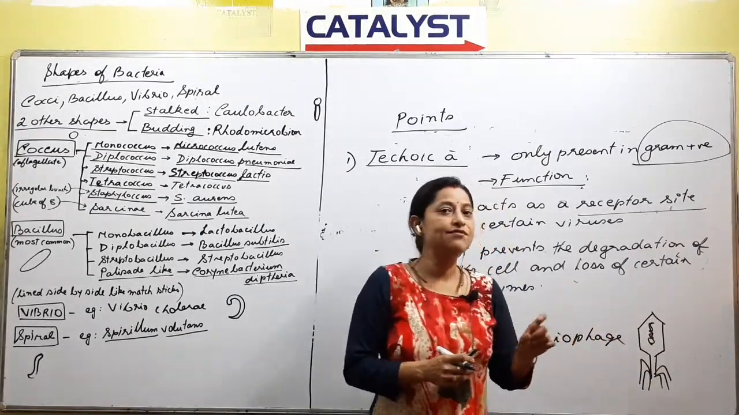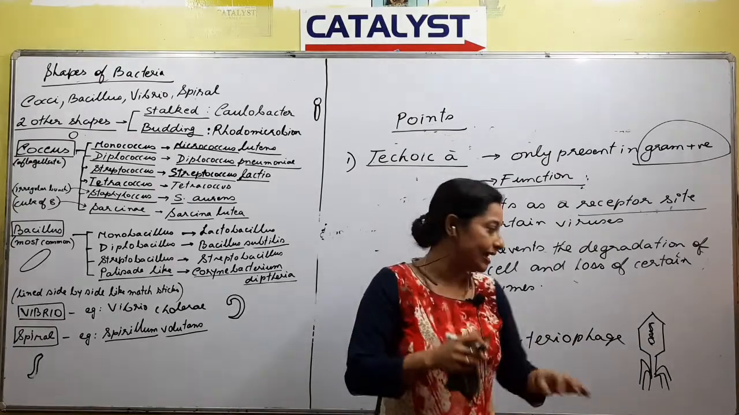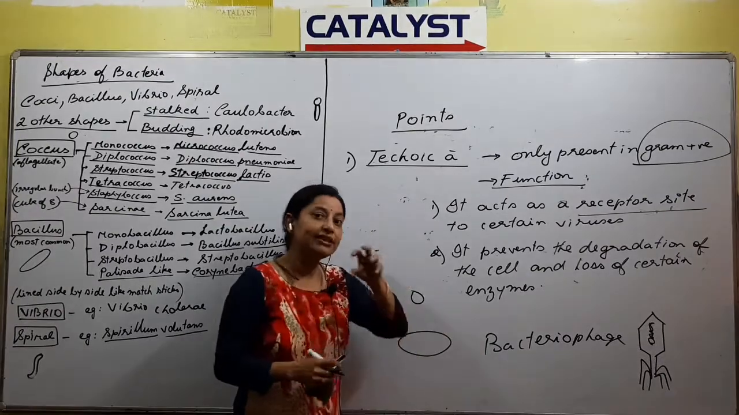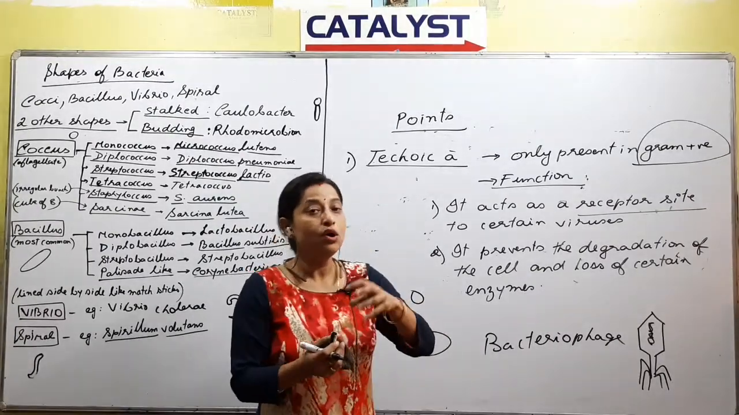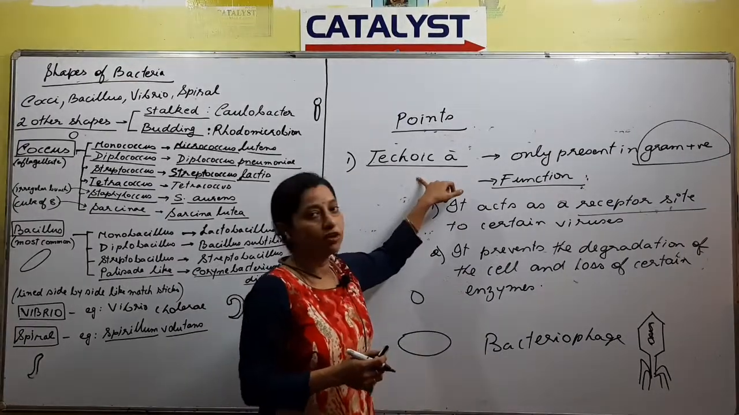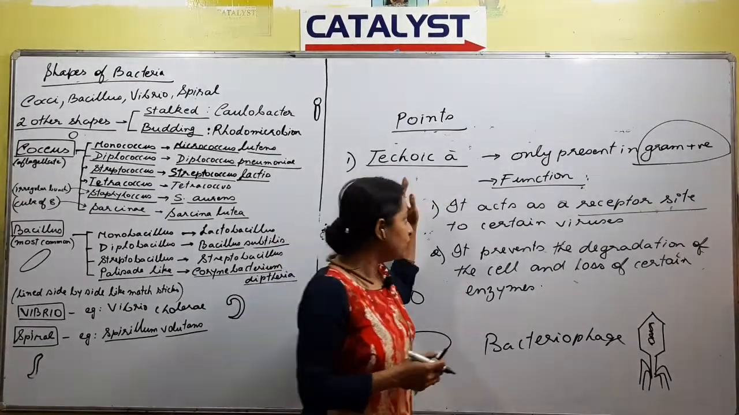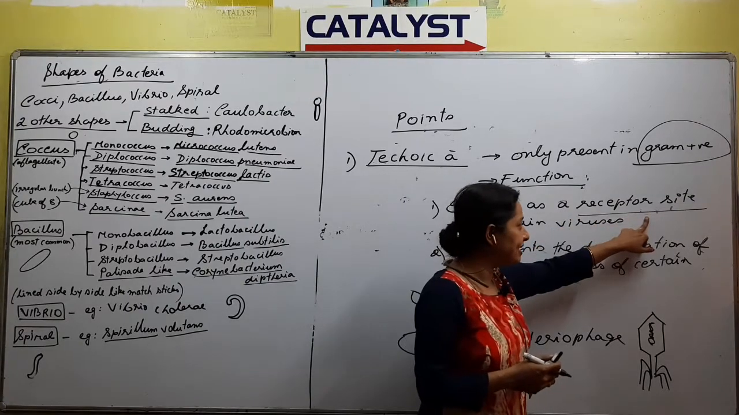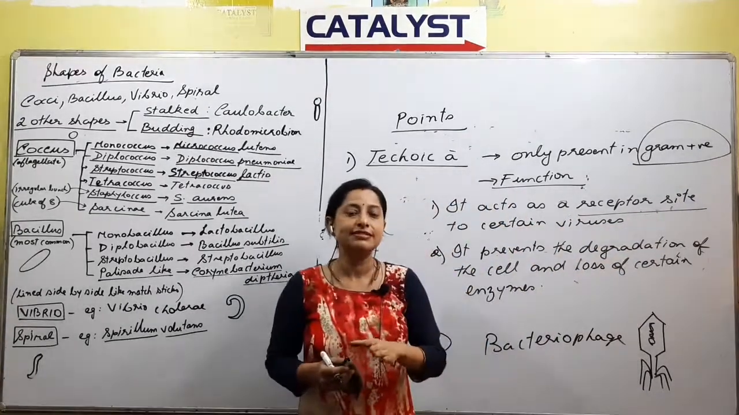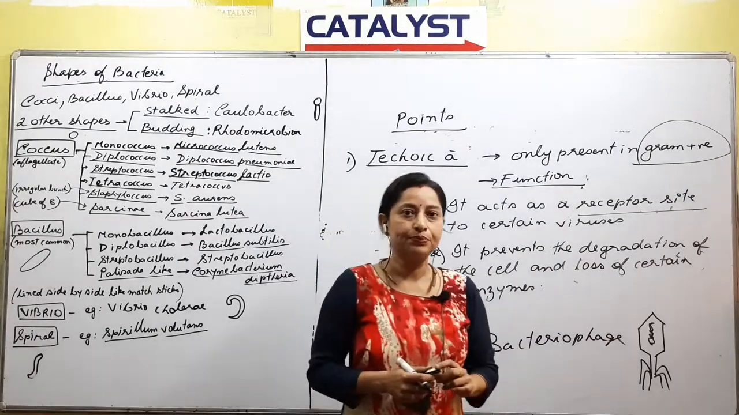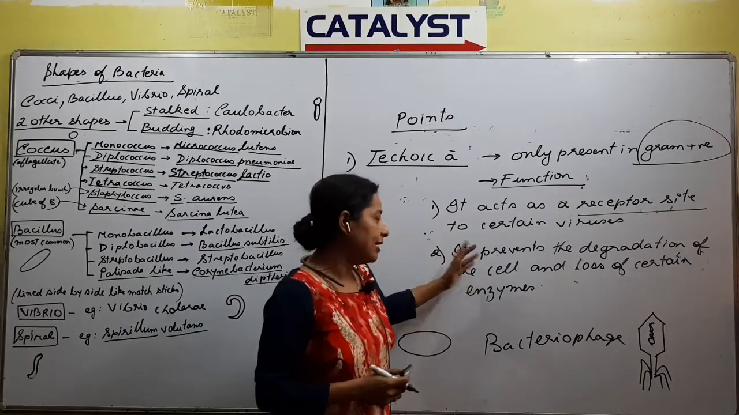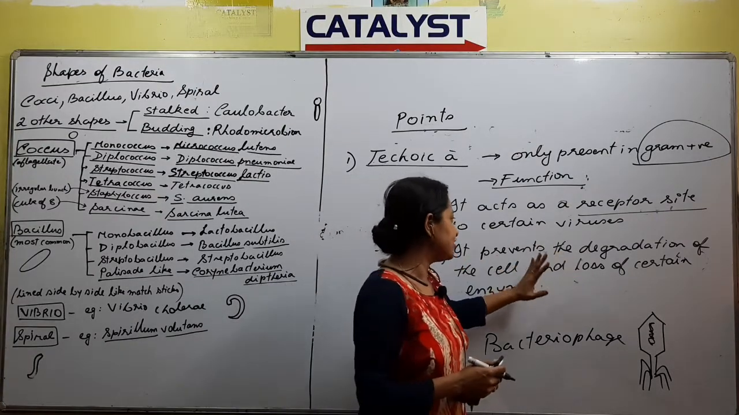Now if the virus has to attach to the bacteria, if suppose this is the virus that comes and attaches to the cell, which area it attaches to is decided by what? The presence of teichoic acid. So this area acts as the receptor site for certain types of viruses. Is the point understood now? The function of teichoic acid is understood, no? Next is the second function: it prevents the degradation of the cell.